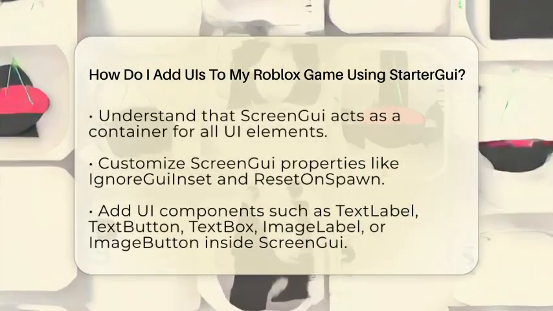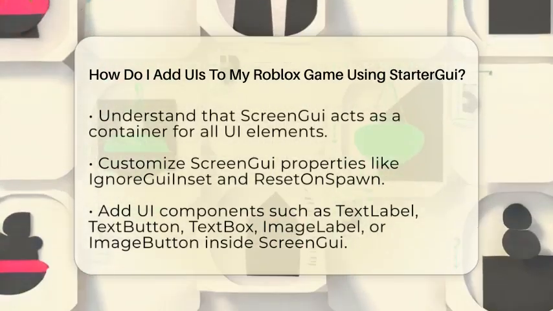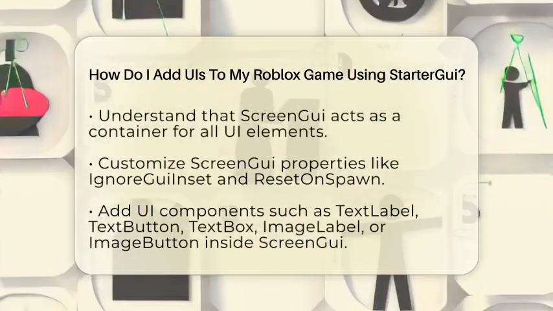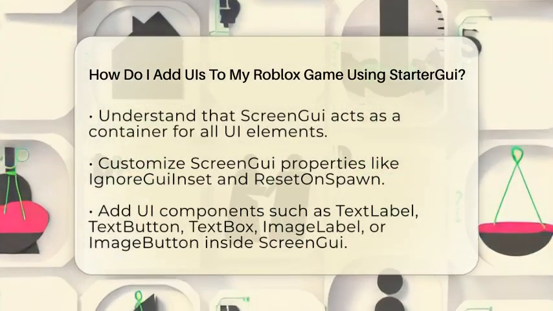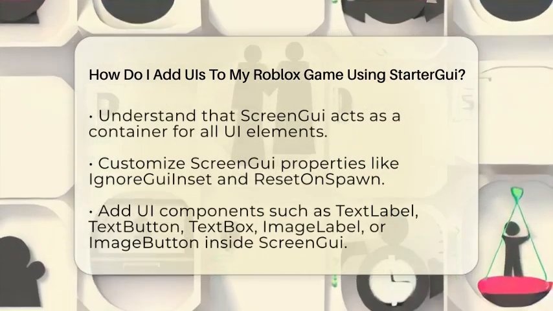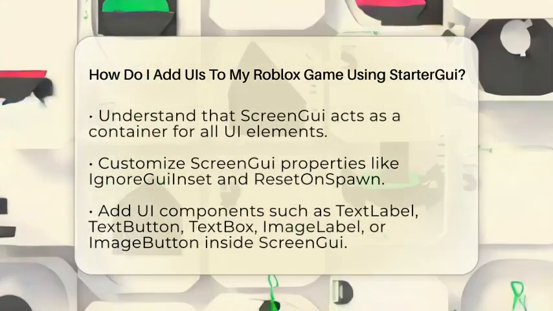up on the screen. Now, you can customize the ScreenGui's properties. For example, setting Ignore GUI Inset to True allows your UI to go into the top bar area, and setting Reset On Spawn to False keeps your UI visible even after players respawn.